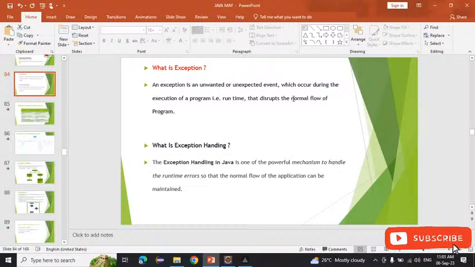We are coming to the office and that is our normal flow, right? So that is the unexpected event which occurs during the execution of the program. While coming to the office, our bike is punctured, meaning during execution of the program, and it will disturb the normal flow. That is the exception.